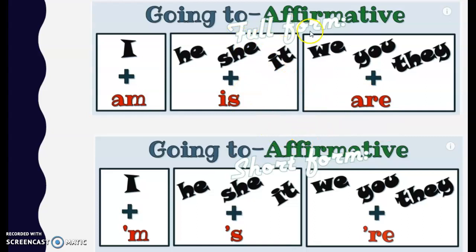This is full form or short form, lo que les he dicho aquí que se contrae, ¿ok? I'm, okay? He is. This is, but you don't write is. Contraction and are, okay? I need that you copy that in your notebook, please. Copy that. Vamos a copiarlo y colocamos going to. Okay?